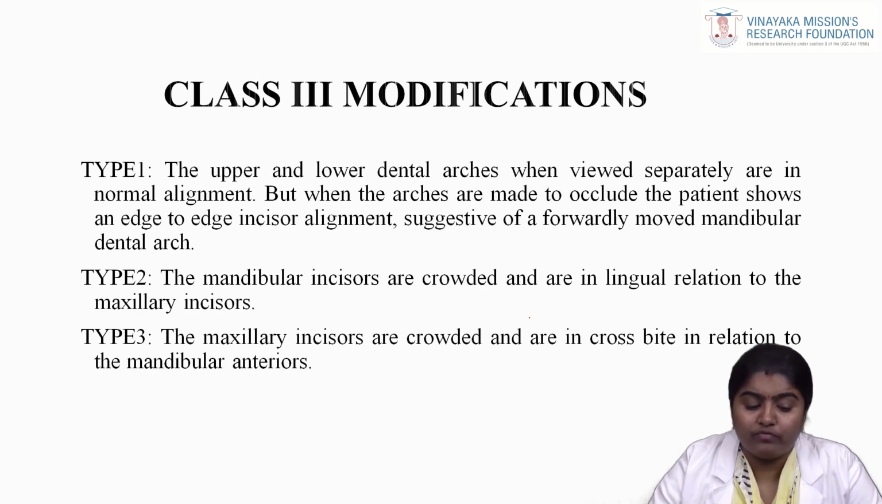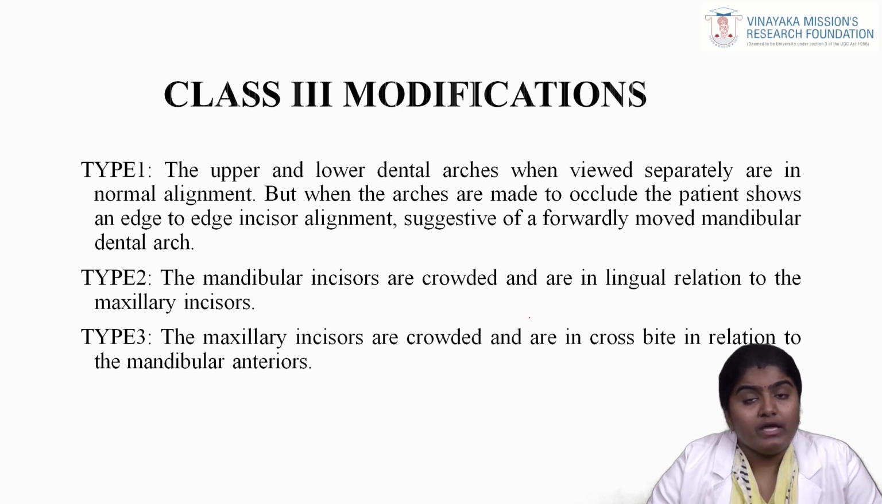Next is class 3 modification. Here it includes 3 types. Type 1: the upper and the lower dental arches, when viewed separately, show a normal alignment. And also when we ask the patient to occlude, it shows an edge to edge incisor alignment and also a forwardly moved mandibular dental arch. This covers Dewey's modification of class 3 type 1.